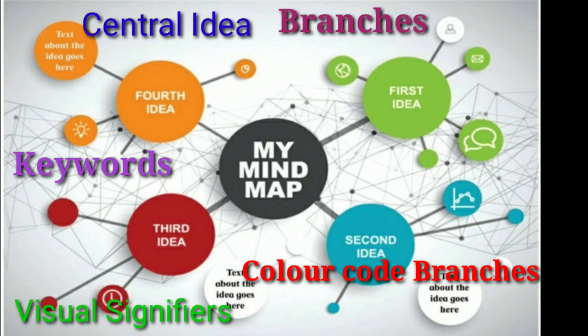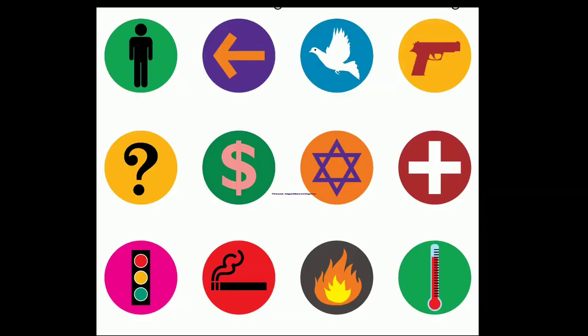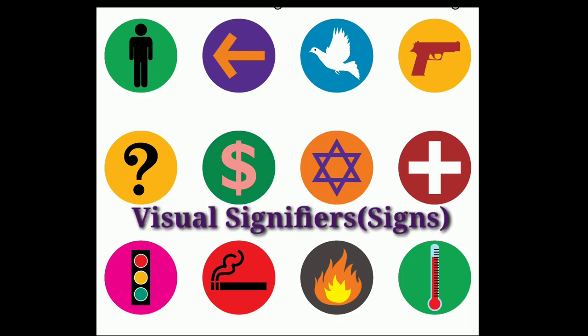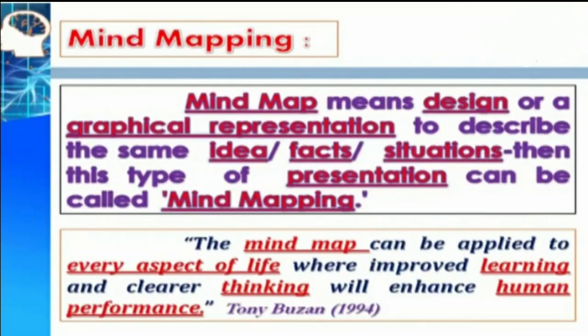Let us see what visual signifiers are. Such types of signs are known as visual signifiers, which can be used in your mind maps. Now let's see what mind mapping is. A mind map means a design or a graphical representation to describe the same idea, facts or situations. Then this type of presentation can be called mind mapping.